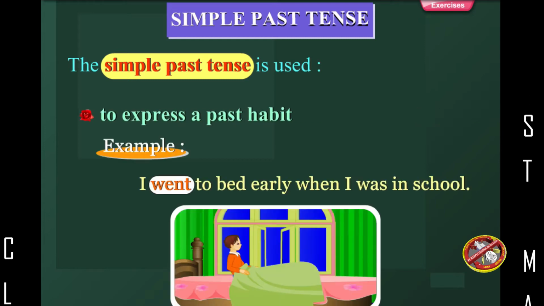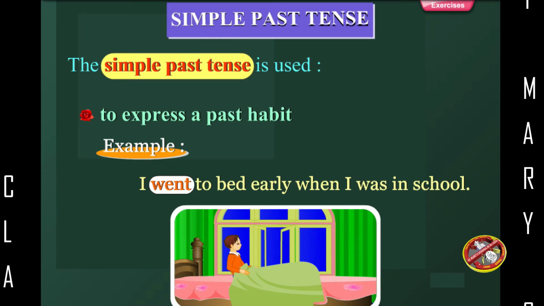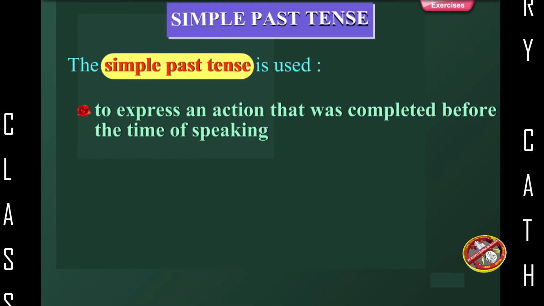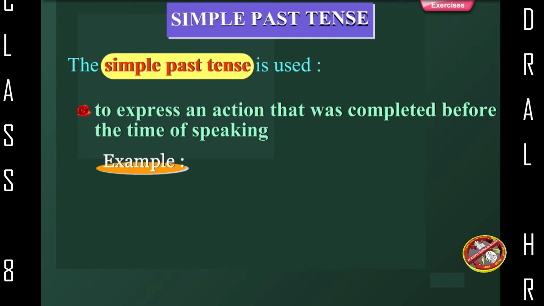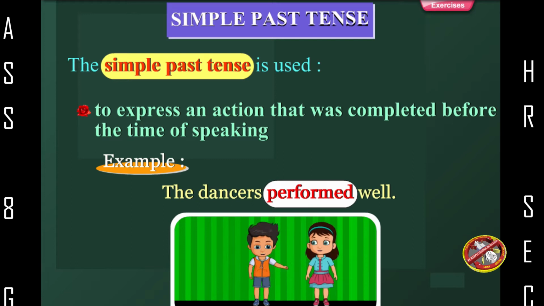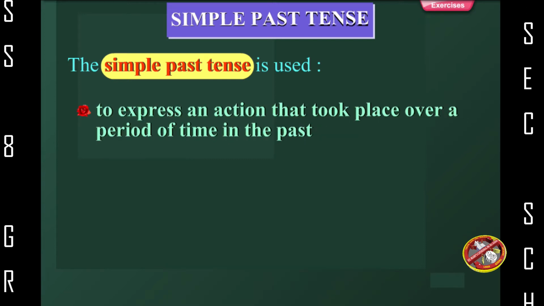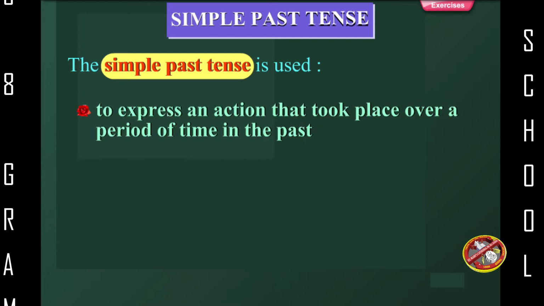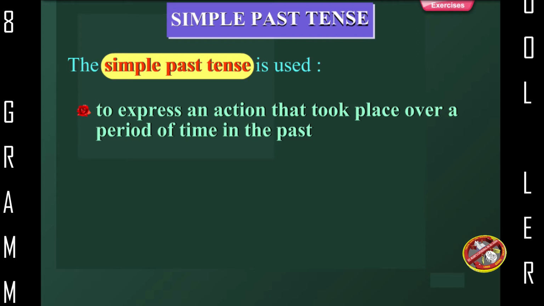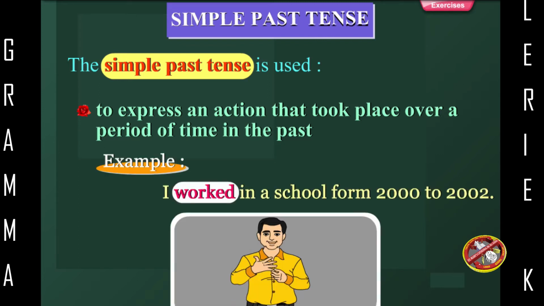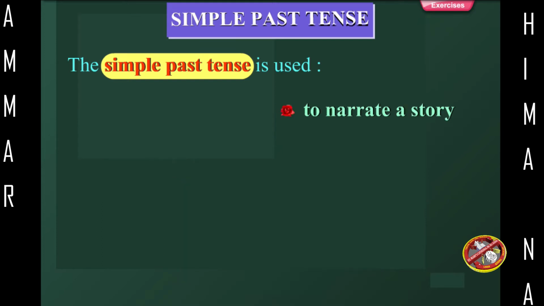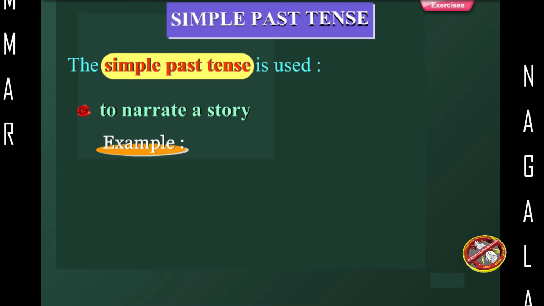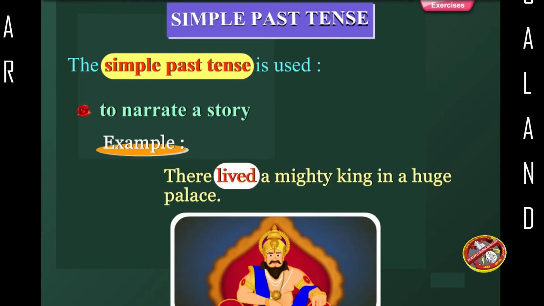Example: I went to bed early when I was in school. To express an action that was completed before the time of speaking. Example: the dancers performed well. To express an action that took place over a period of time in the past. Example: I worked in a school from 2000 to 2002. To narrate a story. Example: there lived a mighty king in a huge palace.